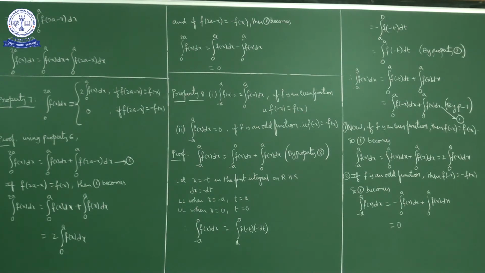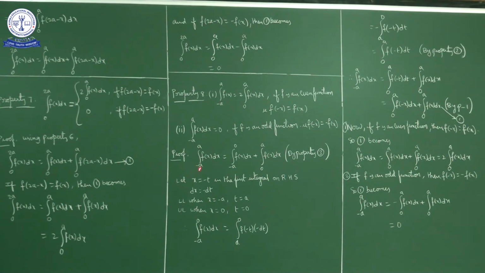And the second one, integral minus a to a f of x dx is 0 if f is an odd function. f is an odd function means f of minus x is equal to minus f of x. My odd function is symmetric about the origin. Positive area and negative area are both equal, opposite in sign, so we'll get total as 0. Integral minus a to a f of x dx is equal to 2 times integral 0 to a f of x dx if f is an even function. Integral minus a to a f of x dx is equal to 0 if f is an odd function.